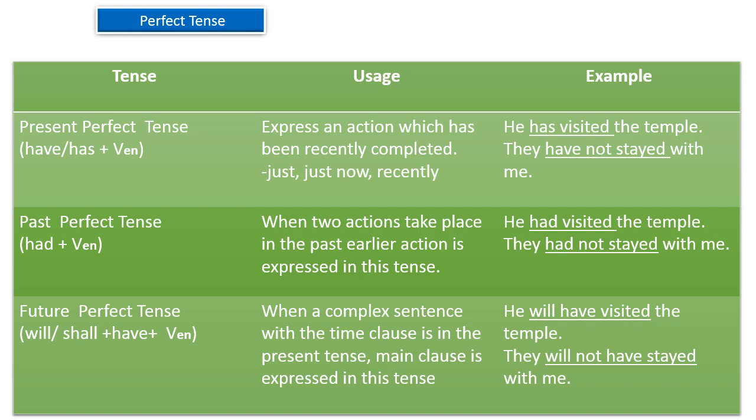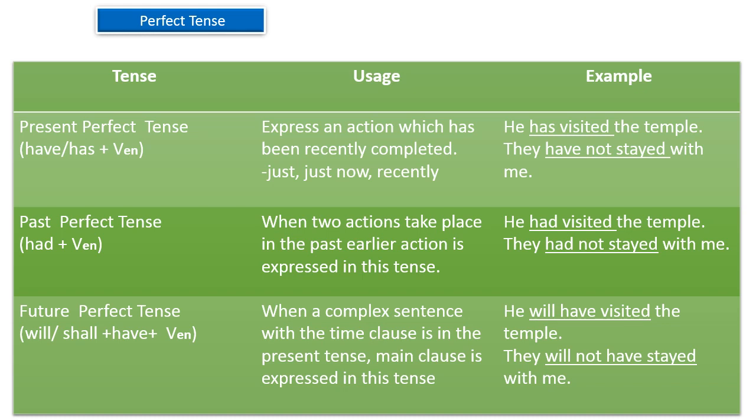It means something we have done recently. For that we use present perfect tense. Just now or recently, whatever we have completed, finished, have done, all that indicates present perfect tense. Example given here: he has visited the temple. Let us see, the helping verb used here is has, then the main verb's past participle, that is visited. Visit is in present tense, visited is the past participle, used here to show completion of the action.